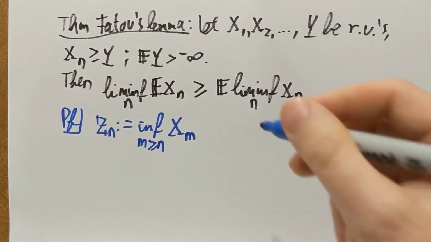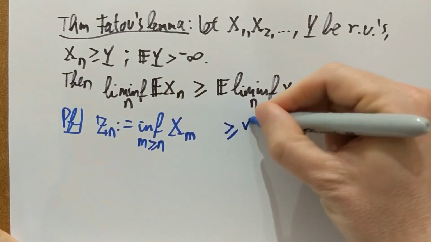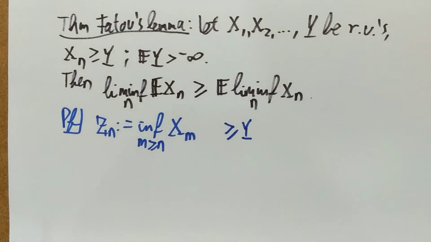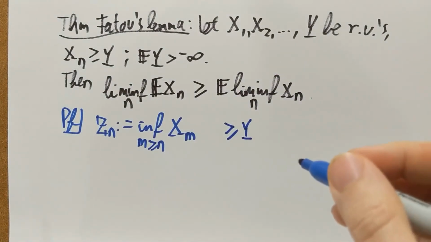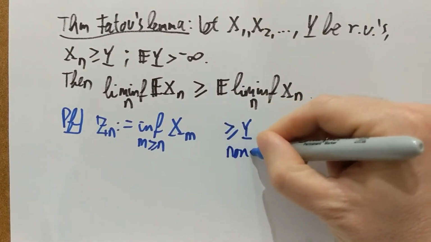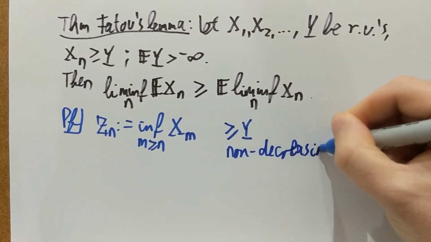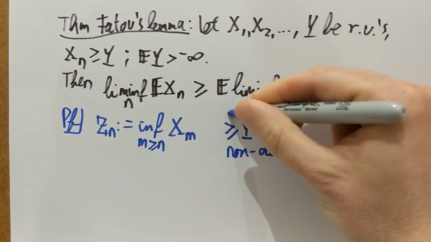First of all, we know that all of the Xn's are at least Y. So for every omega, this is at least Y. That's the first thing we know. The other thing we know is that this thing is non-decreasing. This is the second thing we know.